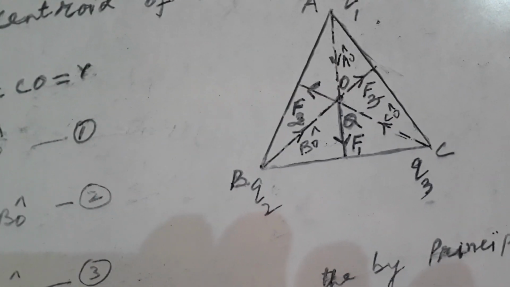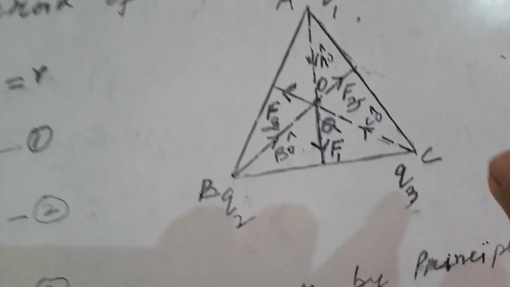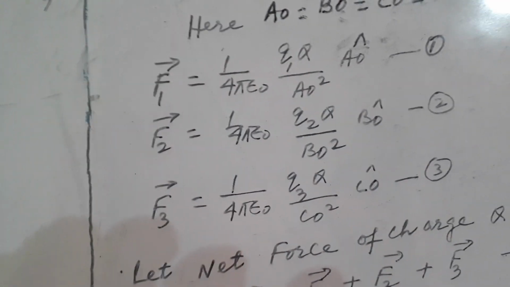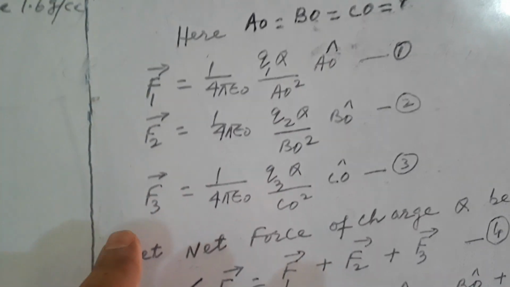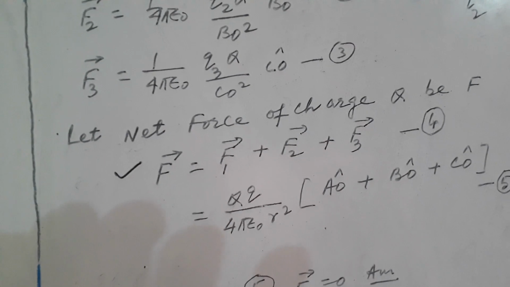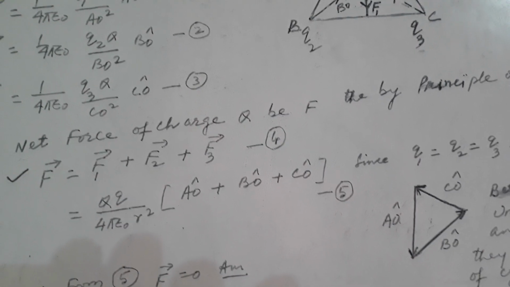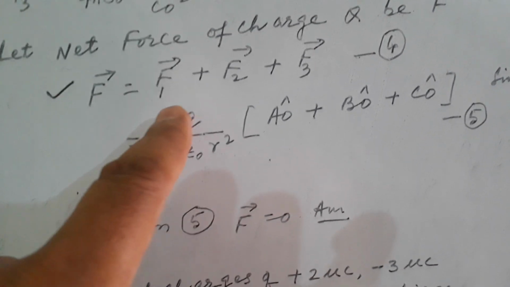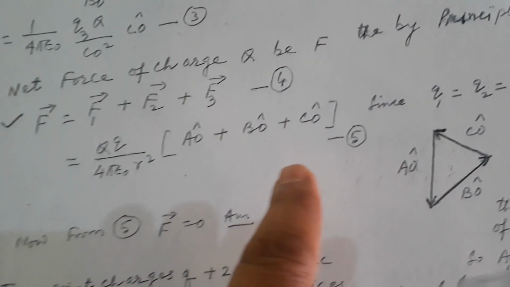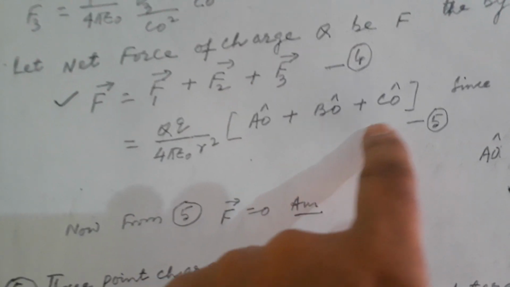And now the unit vector for force F1 is AO, for F2 it is BO, for F3 it is CO. So writing the force in vector form, we can write in this way. Now we can use the principle of superposition. The net force on charge Q will be F. Then by the principle of superposition, net force F equal to F1 plus F2 plus F3. Now putting the values, we get Q by 4 pi epsilon naught R square times (AO plus BO plus CO).